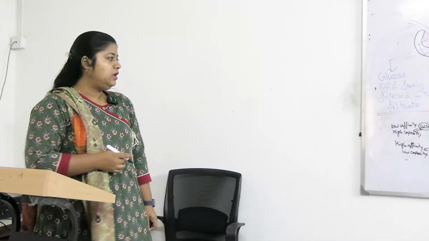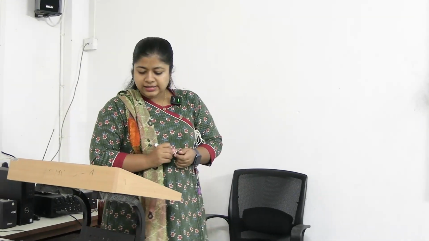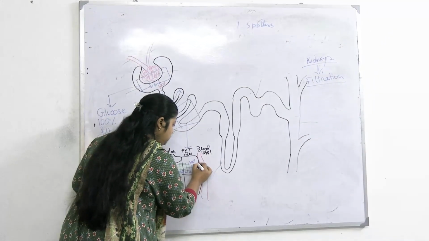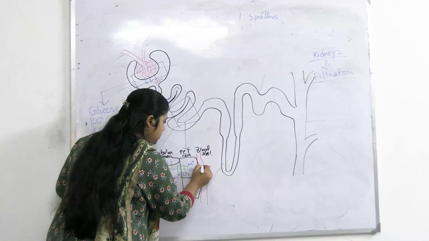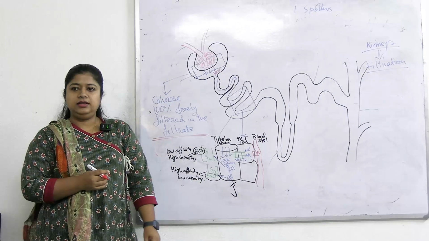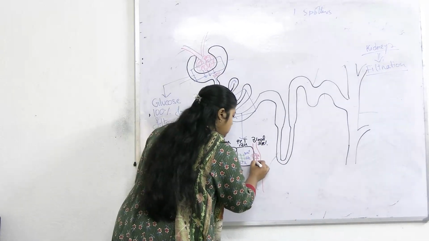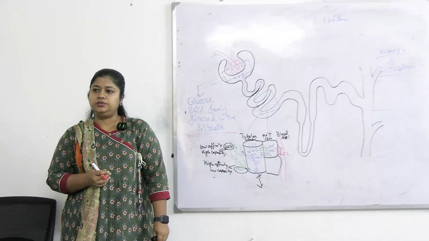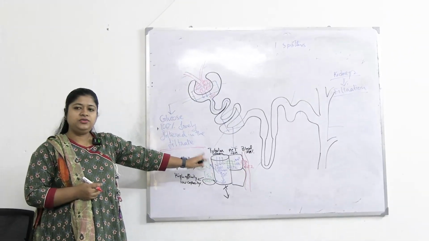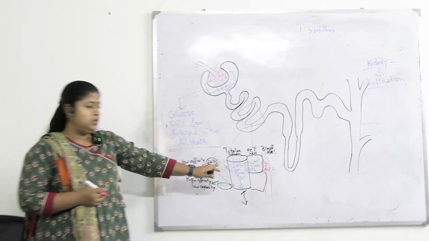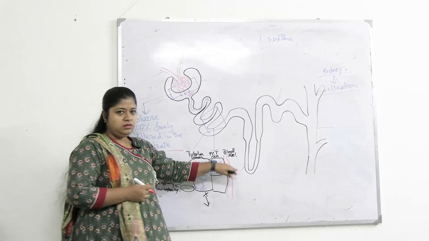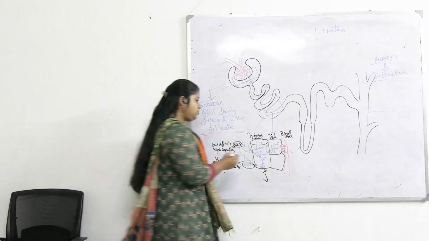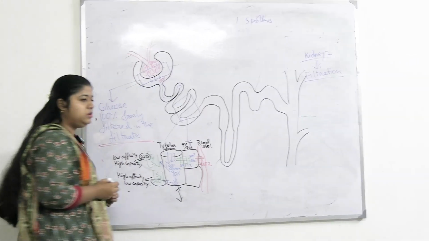Okay, clear? Now another thing is here, that is another transporter from the tubular cells to the blood vessel, and this is GLUT2, glucose transporter 2. This is independent of sodium, and this acts according to the concentration. Okay, so what happens to the sodium?